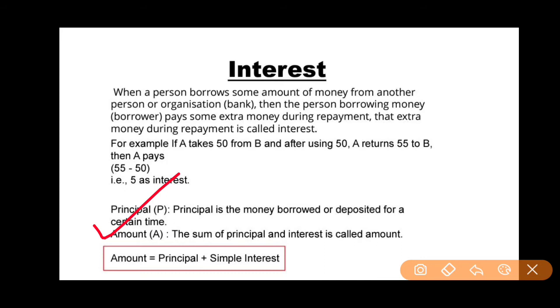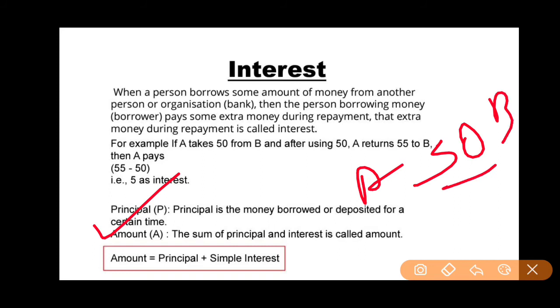First of all, let me tell you what it means by principal. Principal amount, what does it mean? Principal is the money borrowed or deposited for a certain time. As I already gave you an example, A took 50 rupees from B, so at that time 50 rupees is the principal amount.